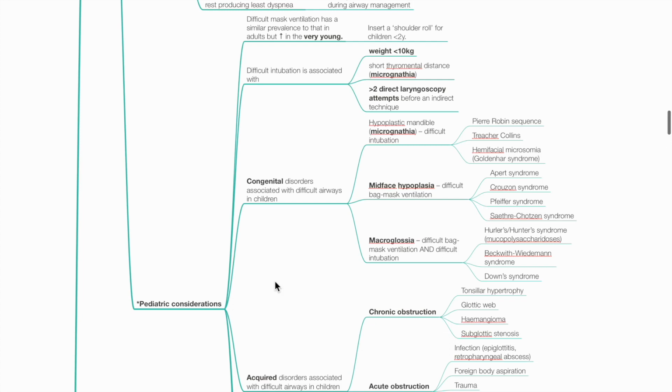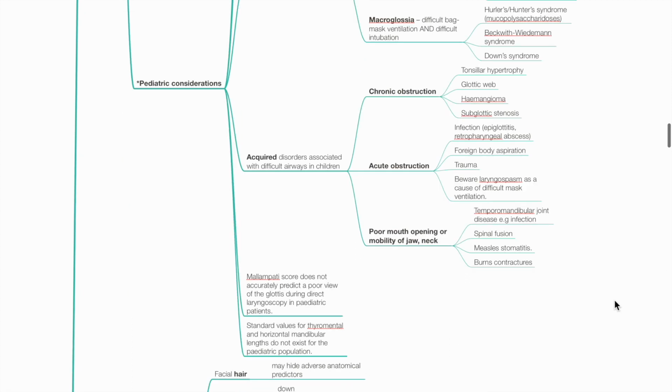Midface hypoplasia leads to difficult bag-mask ventilation, such as in Apert syndrome, Crouzon, Pfeiffer syndrome, and Saethre-Chotzen syndrome. Macroglossia leads to difficult bag-mask ventilation and difficult intubation, such as in Hurler's or Hunter syndrome, Beckwith-Wiedemann syndrome, and Down syndrome.